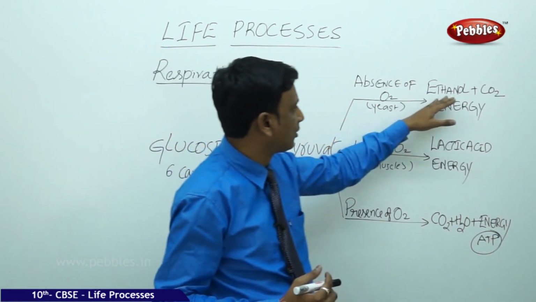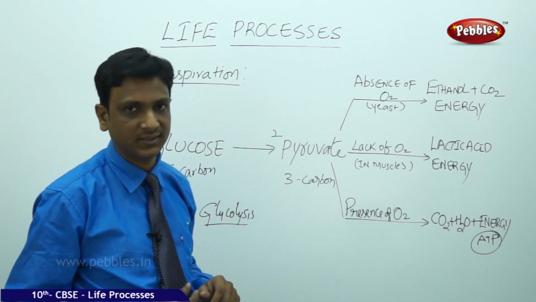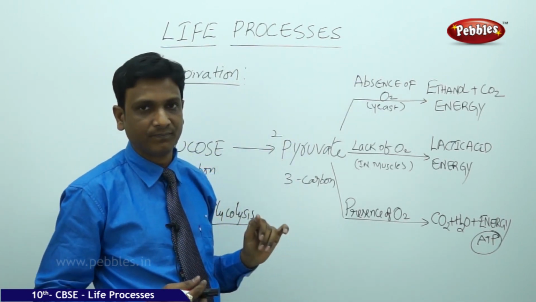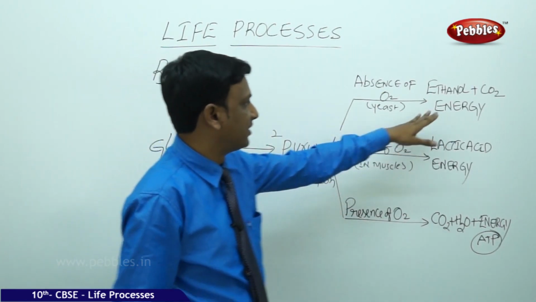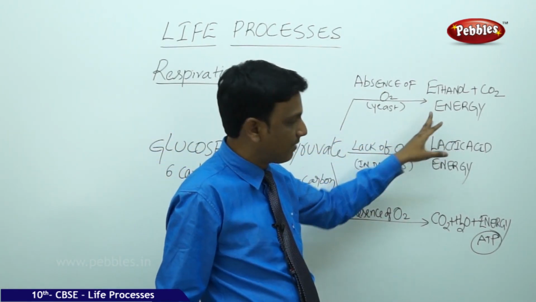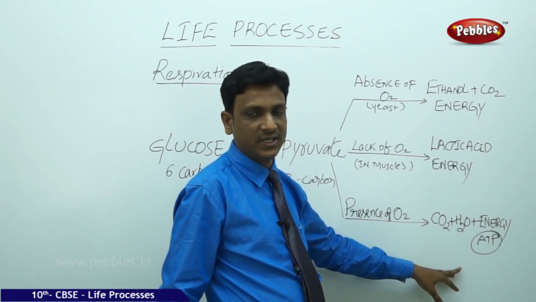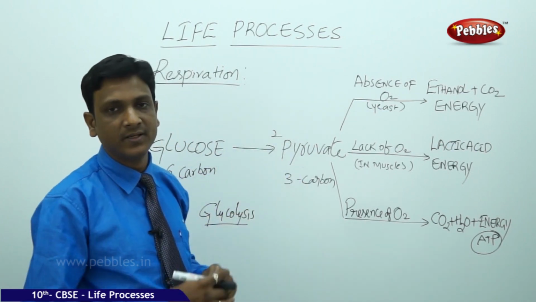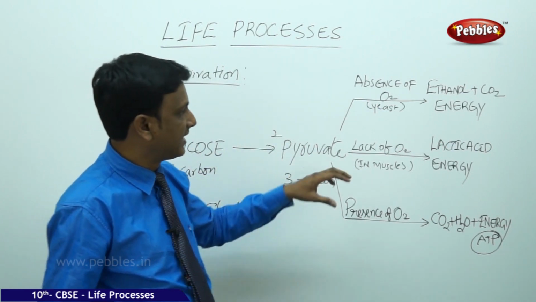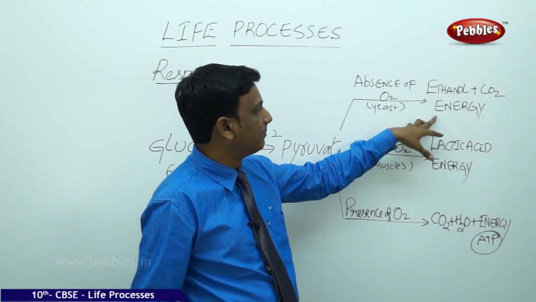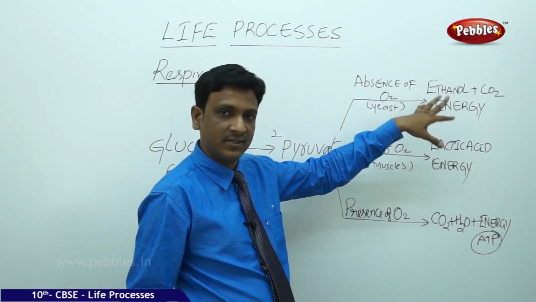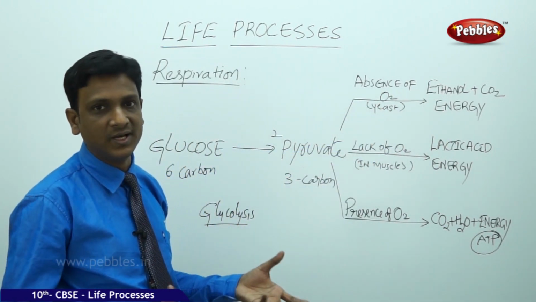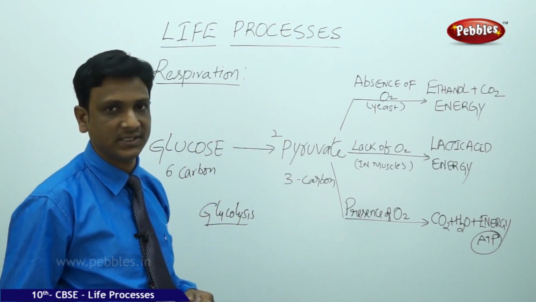What happens is that ethanol and carbon dioxide are released. So pyruvic acid is converted to ethanol and carbon dioxide and energy. But the energy is less compared to aerobic respiration. In case of aerobic respiration, the energy present in the pyruvate is completely taken out. But here it is not completely released. Only a part of the energy is released and some energy is still stored in the ethanol. The organism cannot completely utilize the pyruvate.